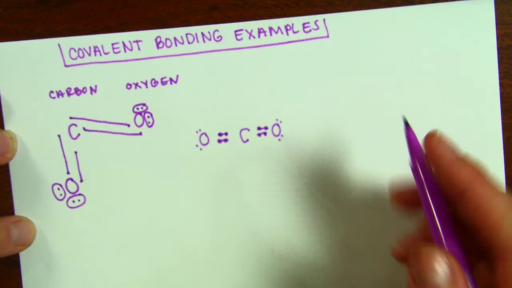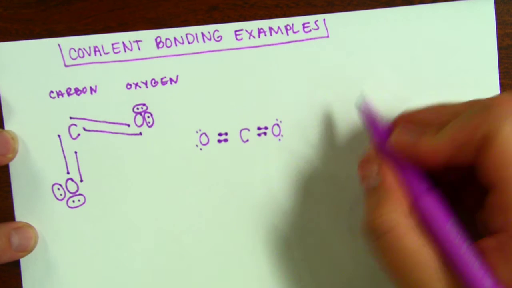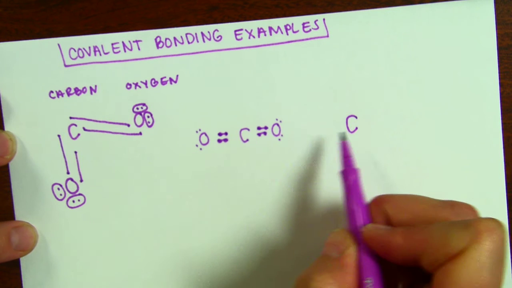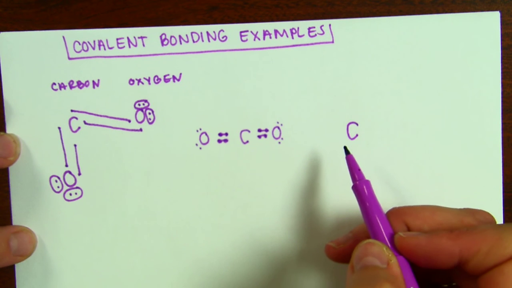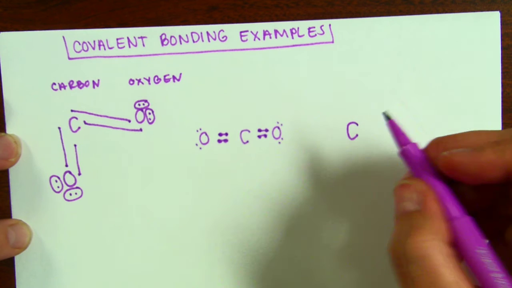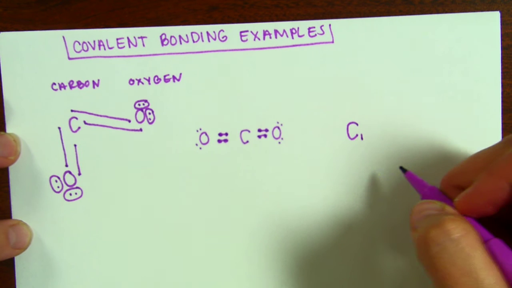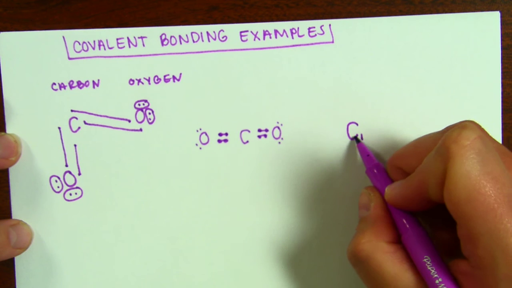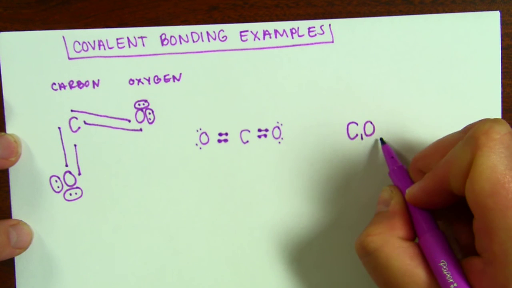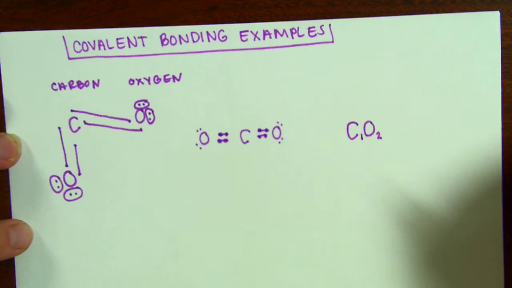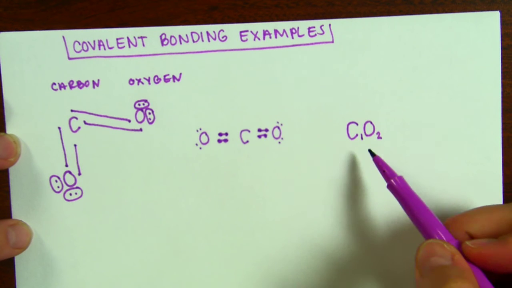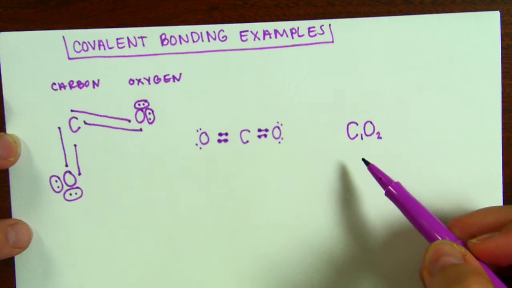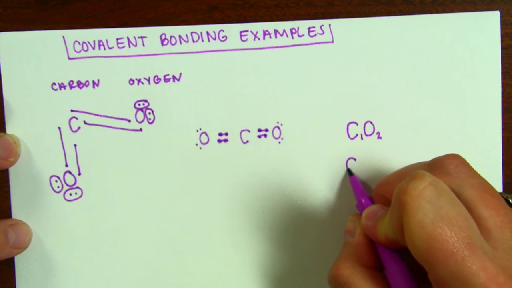Then the way that I would write the formula for this, I'm going to put carbon first because it's our central atom. The central atom always goes first in the chemical formula. I have one carbon atom. Our subscripts tell us how many of each atom we have in a compound. So I have one carbon atom followed by oxygen, and I have two of those. Now, most of the time, you're not going to see the one represented. The one is understood. So if you were to see this on a test or in a textbook, it would be written CO2.